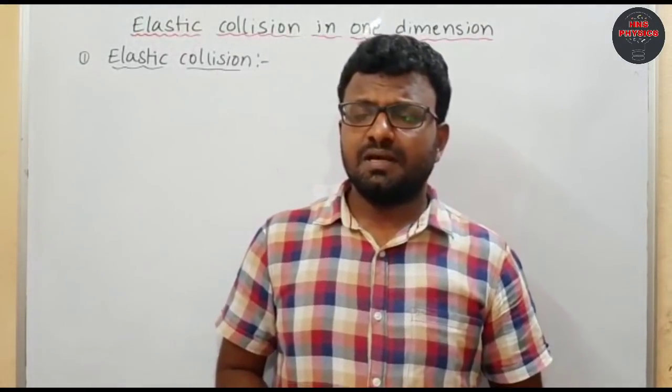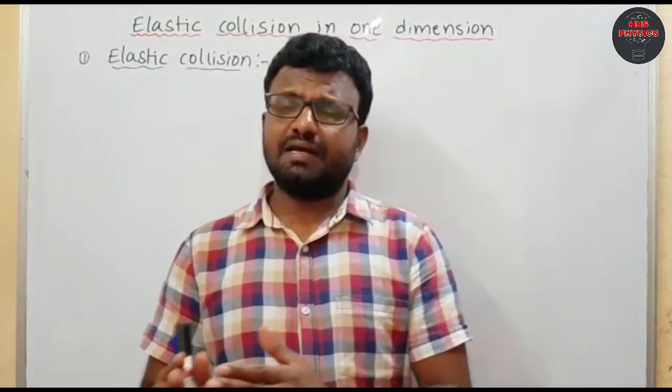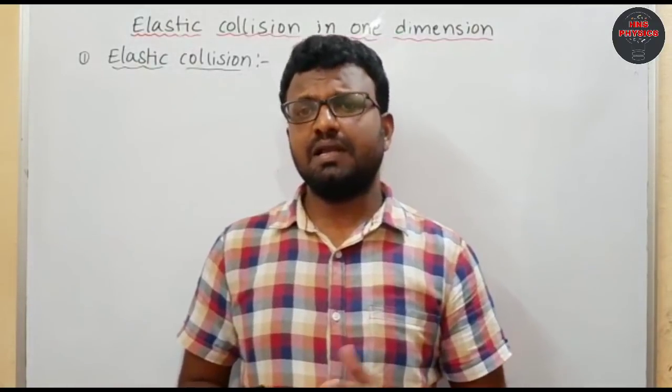Elastic collision means a collision in which kinetic energy is conserved is called elastic collision.